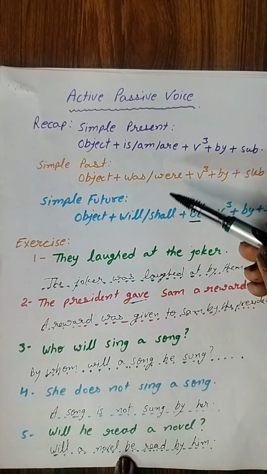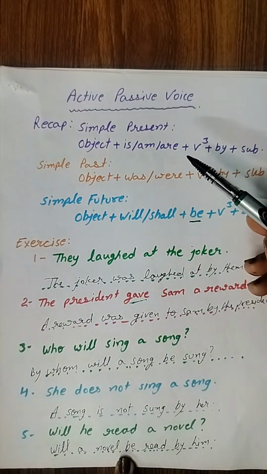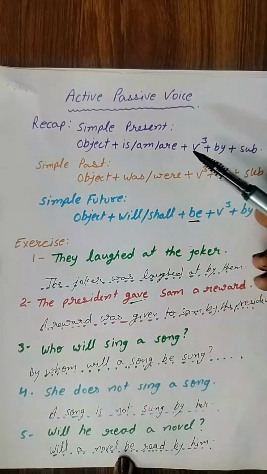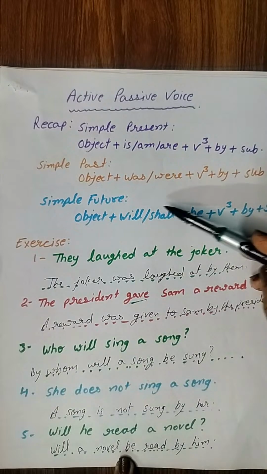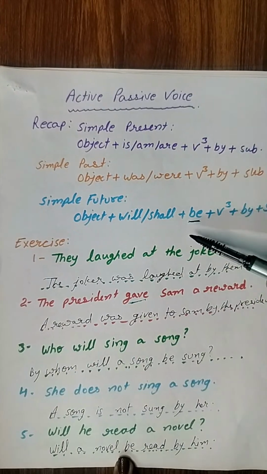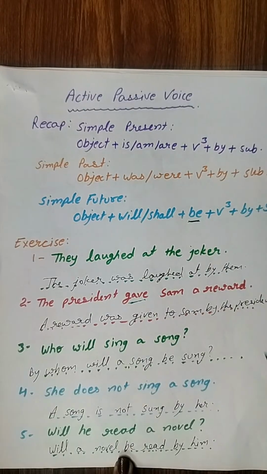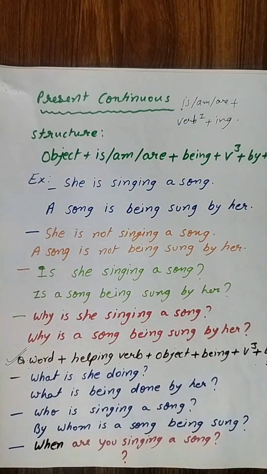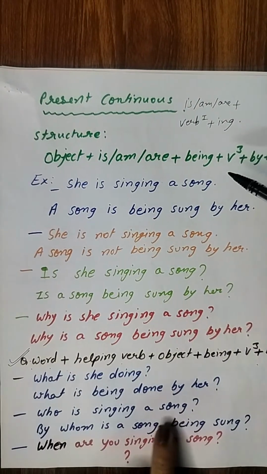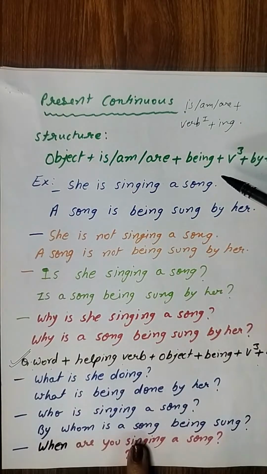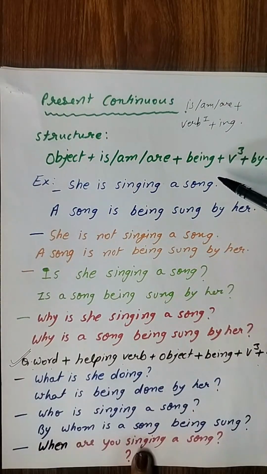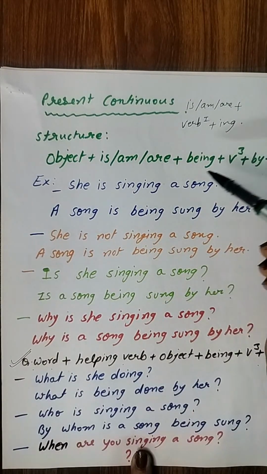You have to keep only this thing in your mind. Simple present है तो हमें is, am, are verb third form लगाना है. Simple past है तो हमें was were verb third form लगाना है. Simple future है तो हमें will be or shall be and verb third form लगाना है. So moving forward, now we come to present continuous tense. Okay, you may take the notes, or if you have skipped some of the portion of this video, when it is uploaded, you may go through the video again.